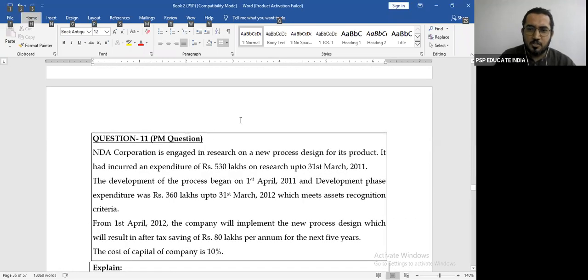Right, let's understand this question. It says NDA Corporation is engaged in research of a new process design for its product. It had incurred an expenditure of 530 lakhs on research.